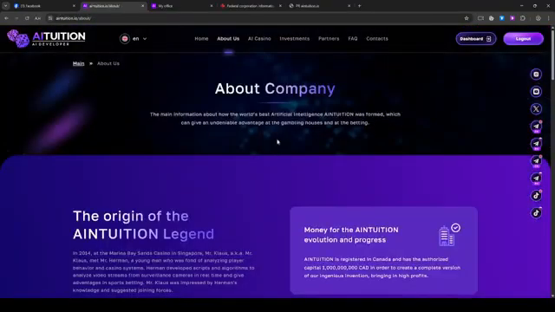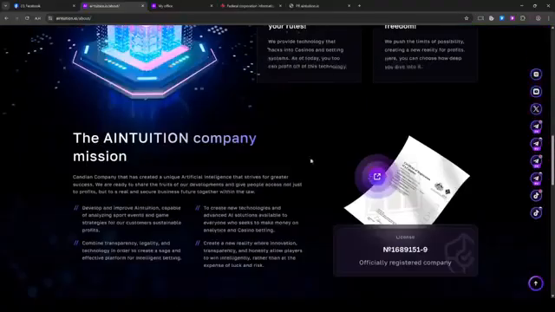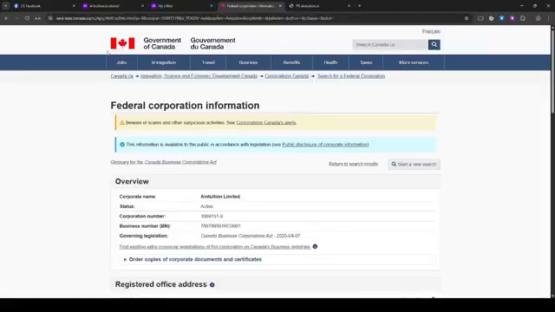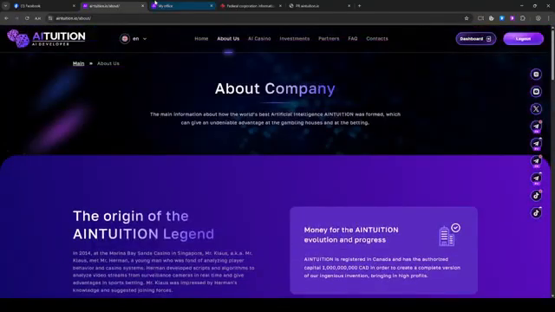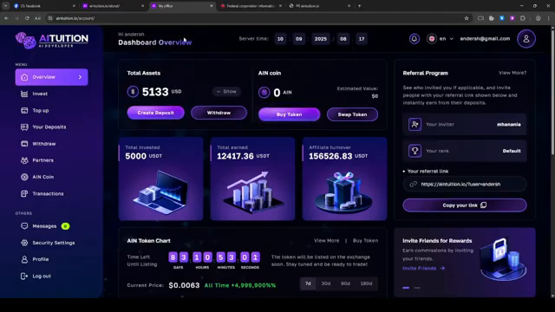And yes, a little bit about us. You can feel free to review here. Remember, documents are here that can all be checked on the Canadian government website. Now, going to the actual dashboard itself. This is what it looks like. It's very well done, very well done.